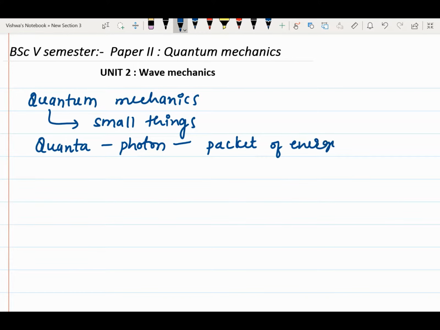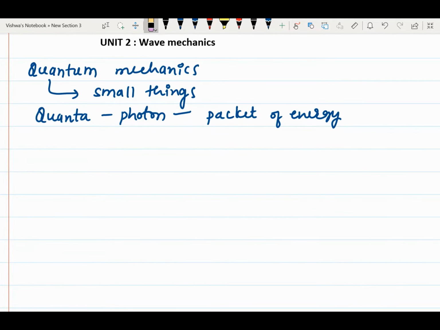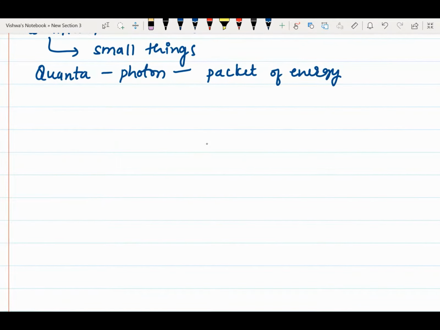As we already know, a photon possesses dual nature. A photon is a packet of energy, as I already told. So a photon possesses dual nature, that is, one is particle nature and another is wave nature.